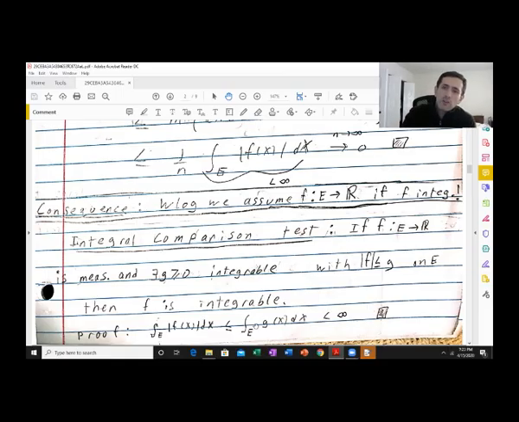So the proof is just integrate both sides, and I have to assume g is measurable. If g is measurable, then we know the Lebesgue integral of non-negative functions is monotone. So the integral of absolute value of f is less than or equal to the integral of g, and that's less than infinity.